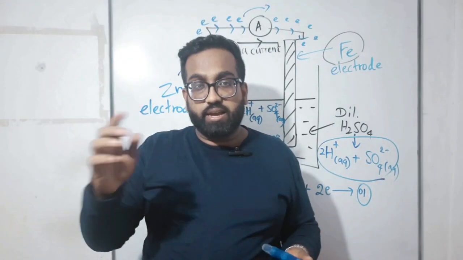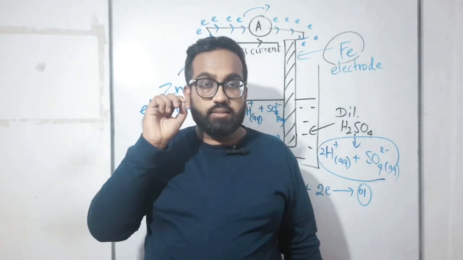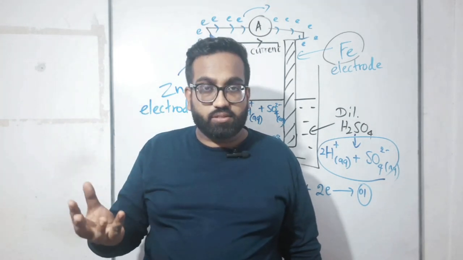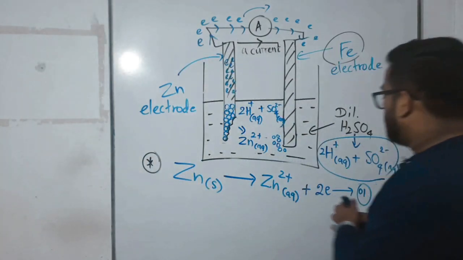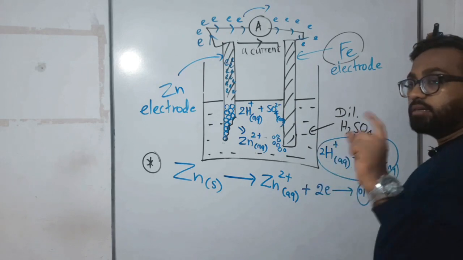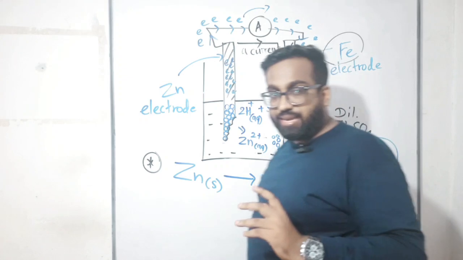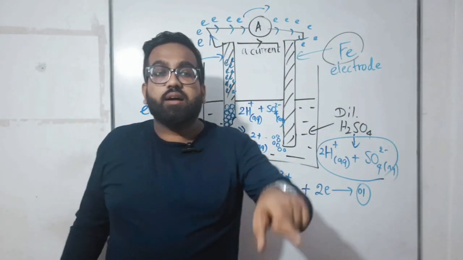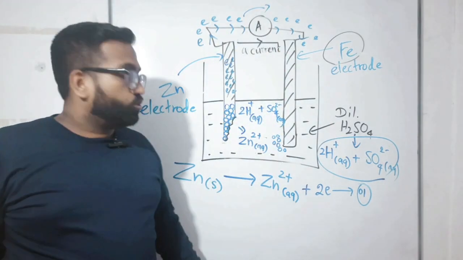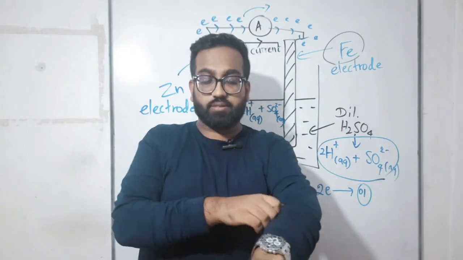Why? Positive ions are looking for electrons because they need to be stable, like a gas or like a solid. So that's why these 2H⁺ are looking for electrons inside the solution. Children, please answer my question. If these 2H⁺ need electrons, where should they go? To the zinc rod or to the iron rod? To the zinc electrode or to the iron electrode? Please tell. I'll give you 10 seconds.